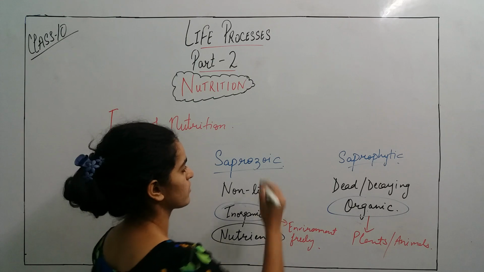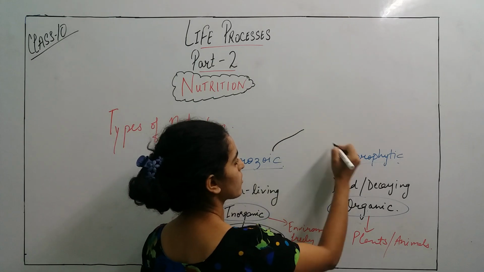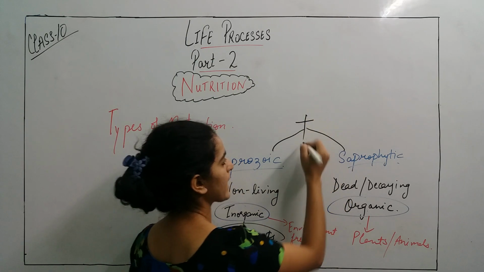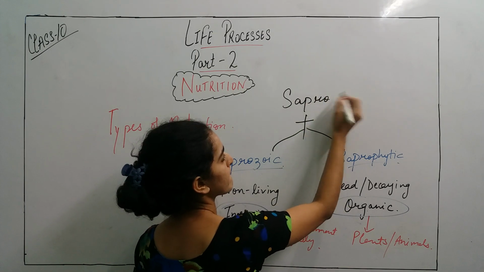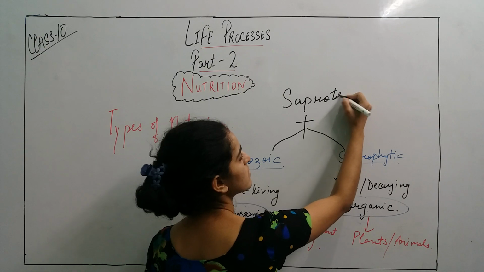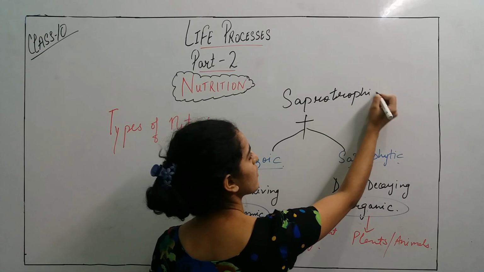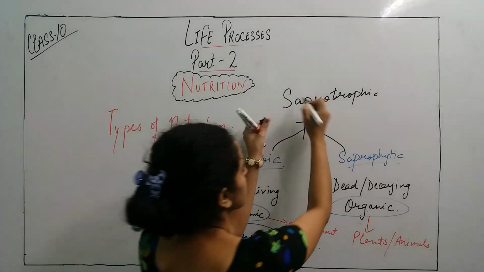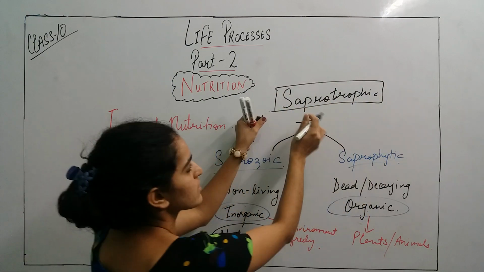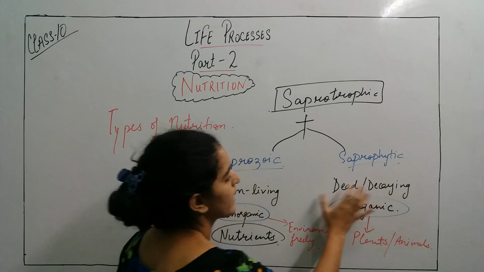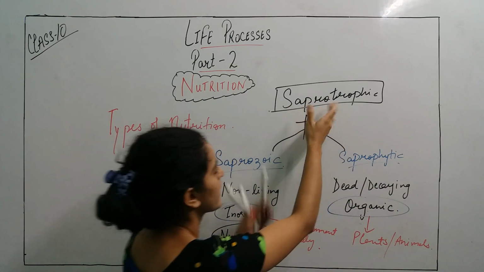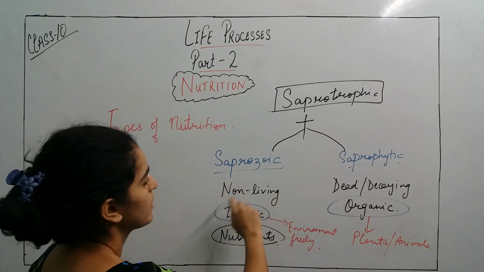So these both combined make the saprotrophic. These both have different meanings. The saprophytic is about dead and decaying matter, but the saprotrophic contains both types of nutrition.